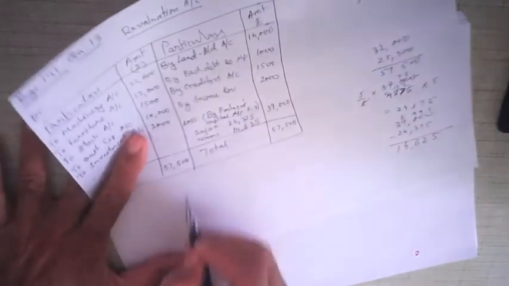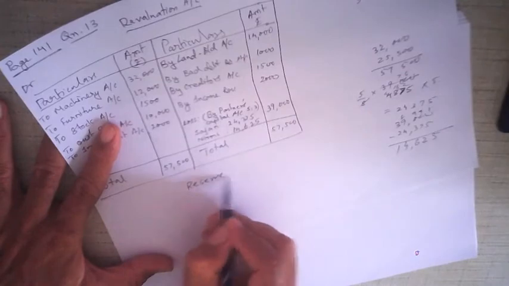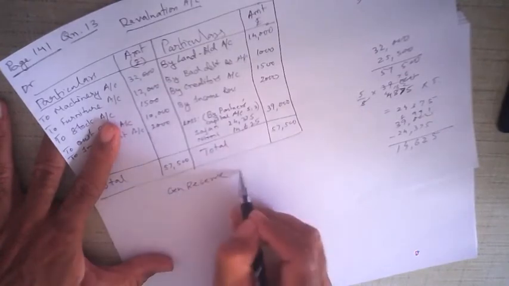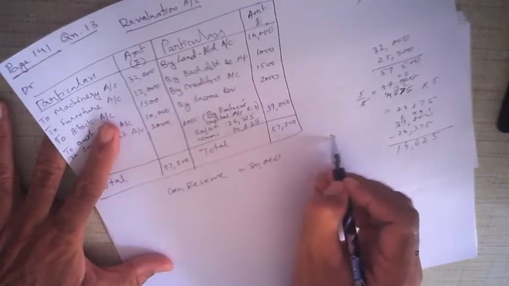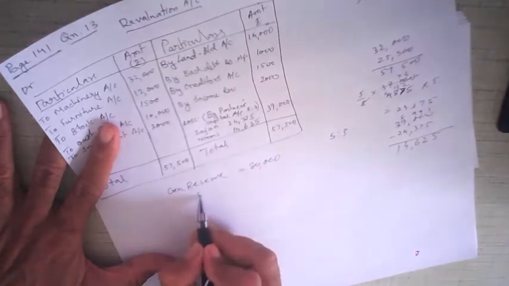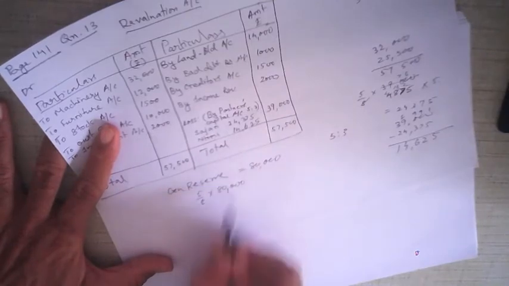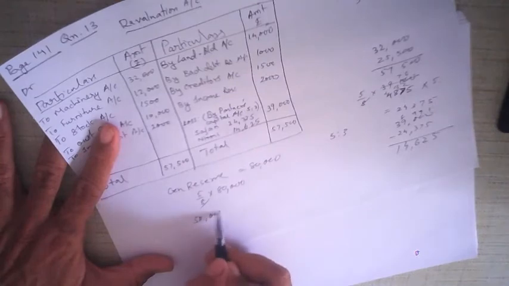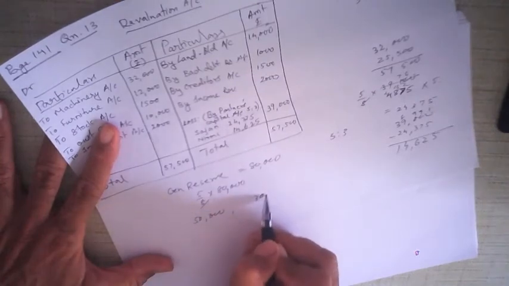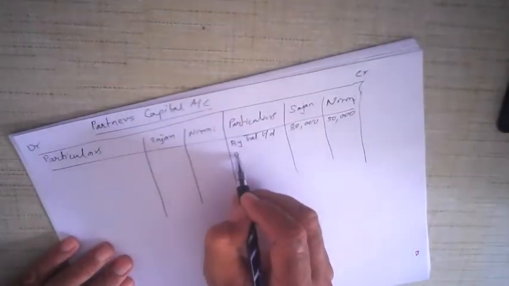Now see, I'm just showing you the calculation here. General reserve is 80,000 and it is to be distributed in the ratio of 5:3. So 5 upon 8 into 80,000. 8 times 10,000 are 80,000, so 50,000 and 30,000. Sajan will get 50,000 and Nirmi will get 30,000. So Sajan and Nirmi by general reserve.